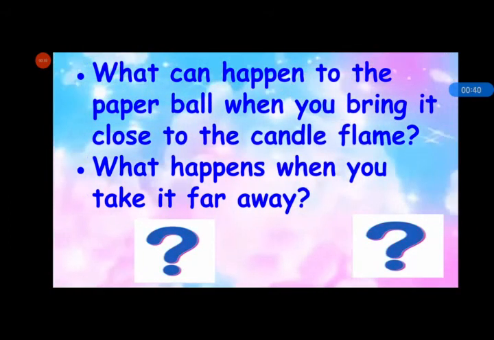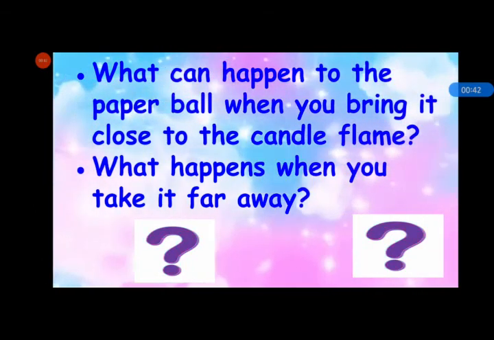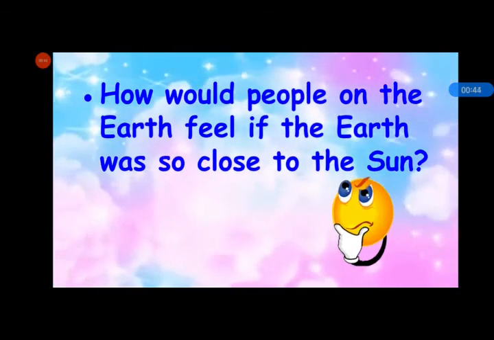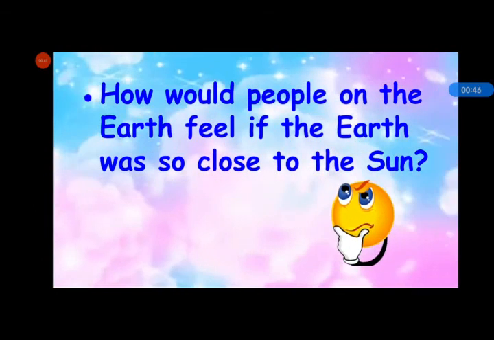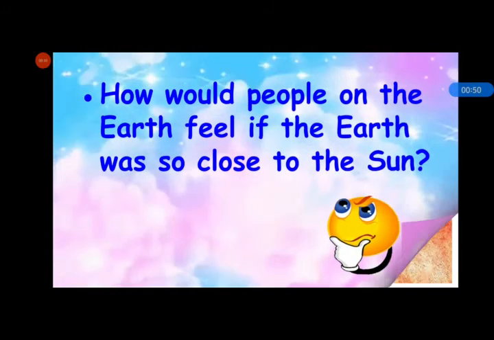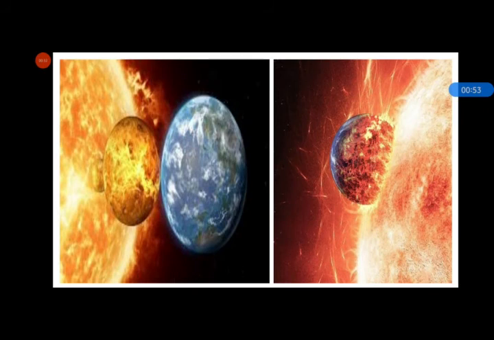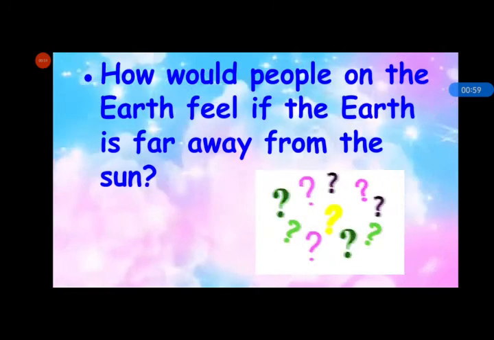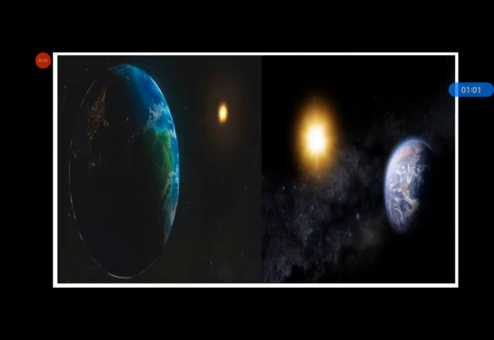Observe what happens when I hold the paper ball close to the flame of a candle and then take it far away from the flame. Observe how people on the Earth would feel if the Earth was so close to the sun, and how they would feel if the Earth was far away from the sun. Close to the sun like this, and far away from the sun like this.